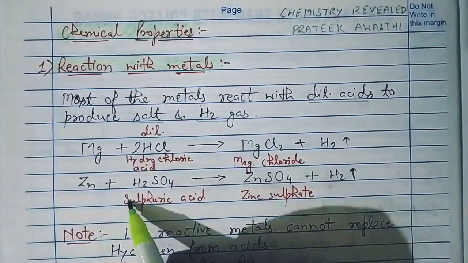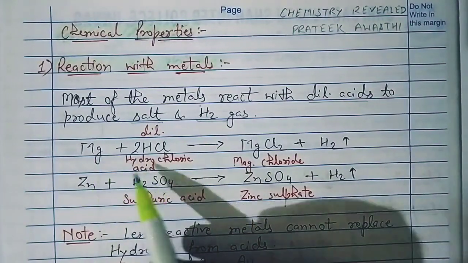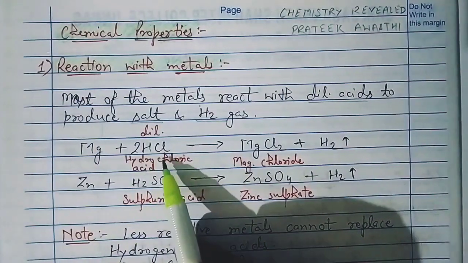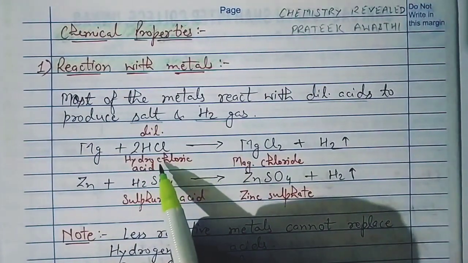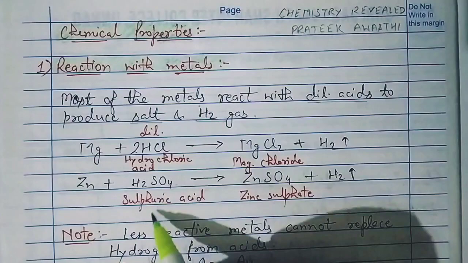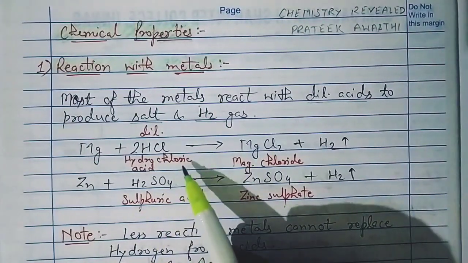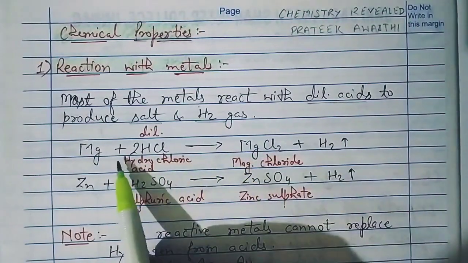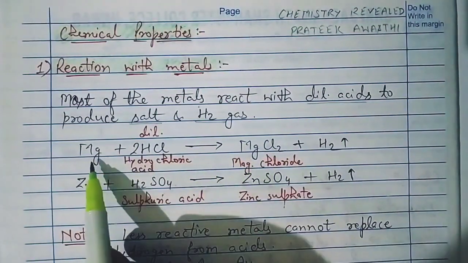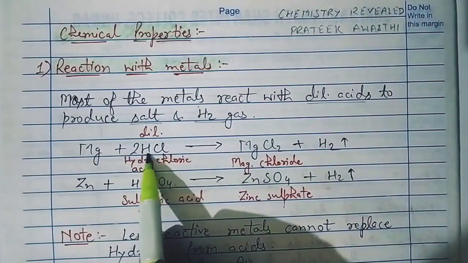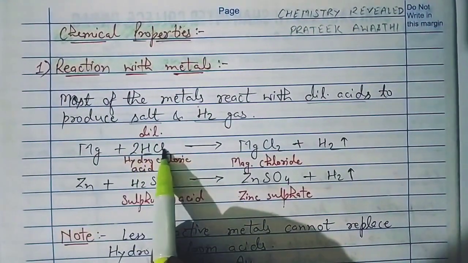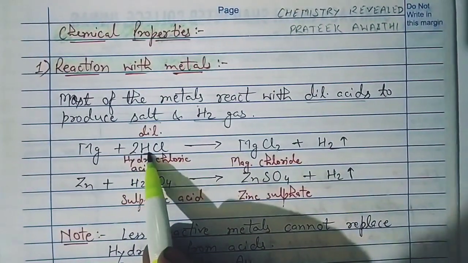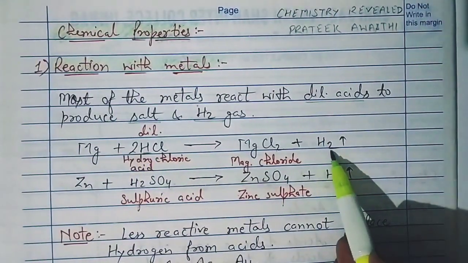Okay, so I have taken some examples, like magnesium metal when it reacts with hydrochloric acid, that is HCl. Please keep on memorizing the formulas of the acids also, because you are going to use them frequently now. So with dilute hydrochloric acid, we get a salt, magnesium chloride. You see, magnesium replaces hydrogen and combines with chlorine and forms magnesium chloride, and hydrogen gets freed and hydrogen gas is released.